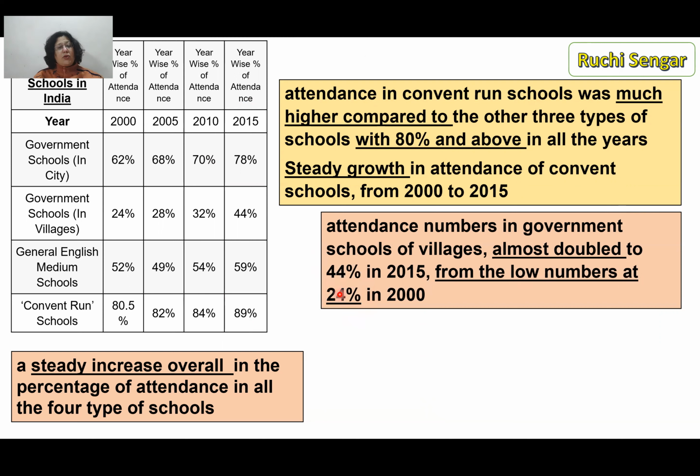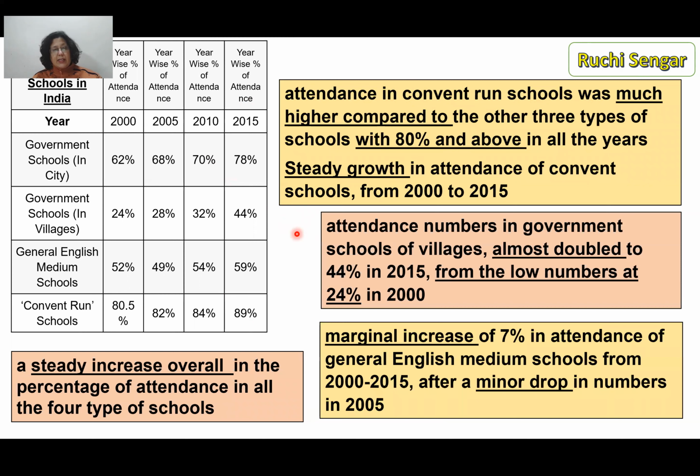Okay. Look at this, almost doubled to 44% in 2015 from the low numbers at 24. So almost doubled. So double of 24 is obviously 48. So almost doubled. Okay. Another cute way of writing is, like I told you, 49, 50, 51, 52. Okay, that's over here, 49%. Either you could say that there was a drop by 3%, or you could say that there was a marginal increase by 7%. Okay, from 2005 to 2015.